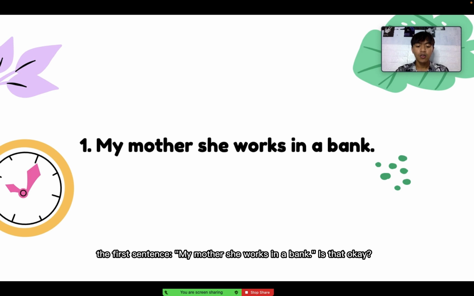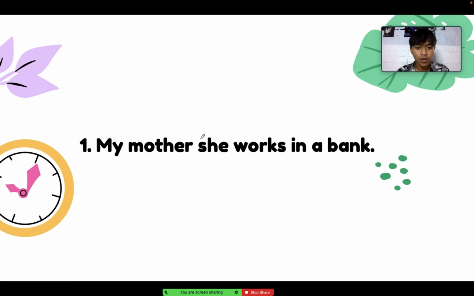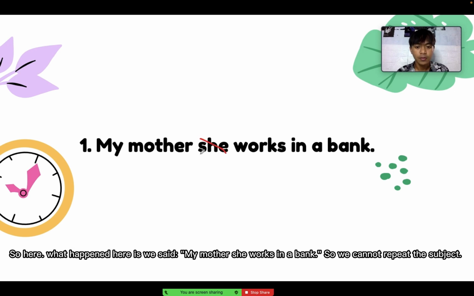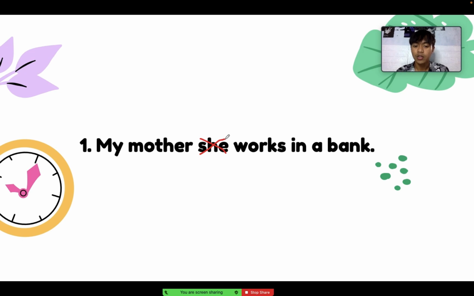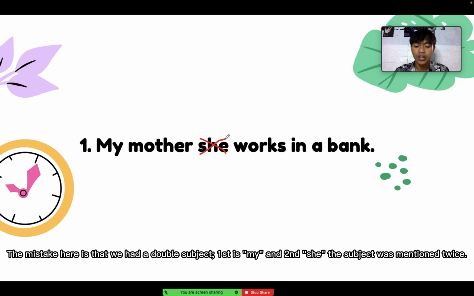Okay, for the first sentence: my mother, she works in a bank. Is it okay? What happened here is we said my mother, she works in a bank. We cannot repeat the subject. The mistake is that we have a double subject.